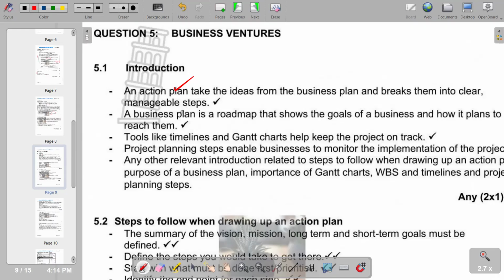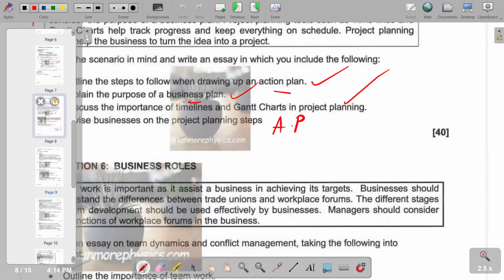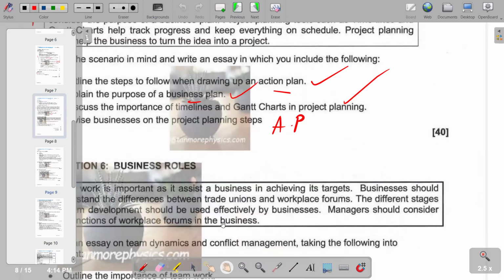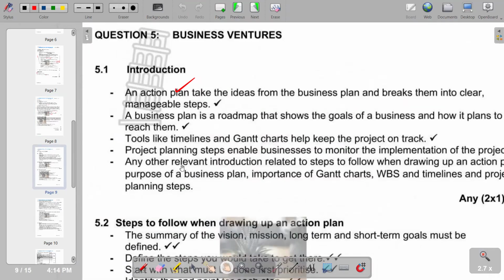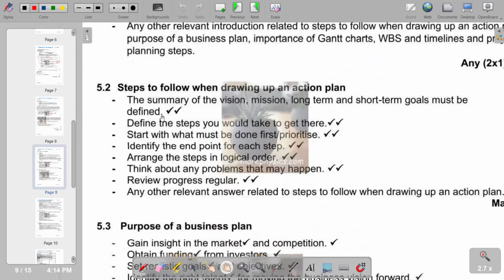So, this is what we have in terms of our introduction. And going back to our question, I would say that on the main part, the first part, we have to outline the steps to follow when drawing up an action plan. In terms of the steps, the summary of the vision, mission, long-term and short-term goals must be defined. That is, when drawing up an action plan, define the steps you would take to get there.